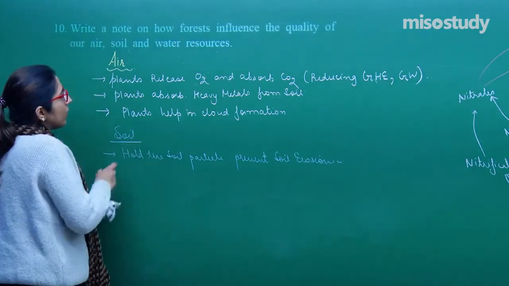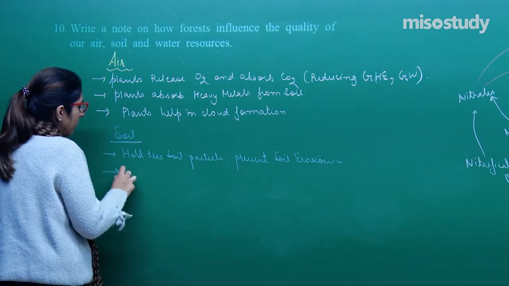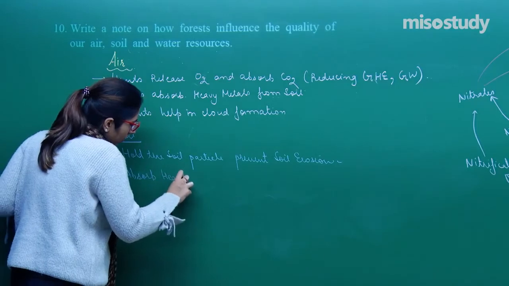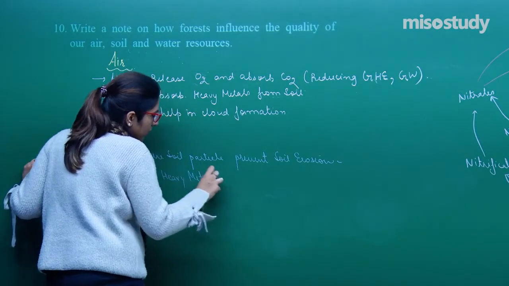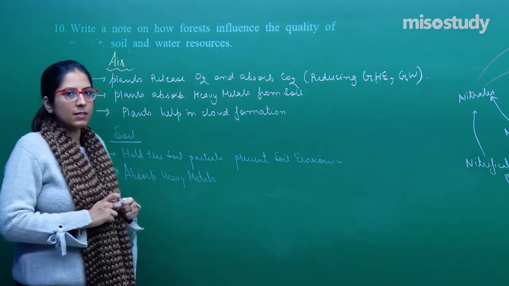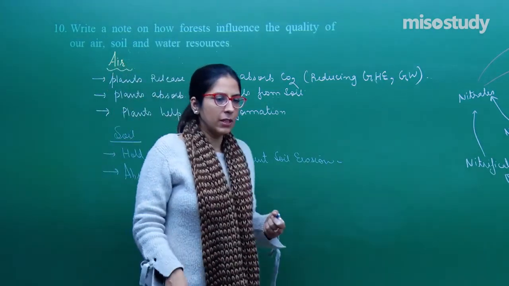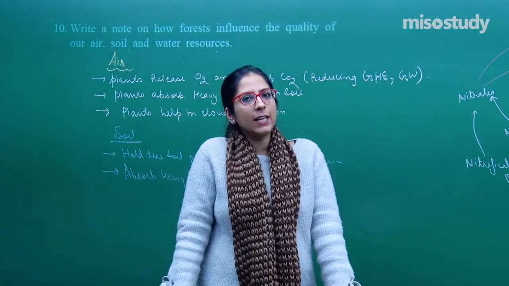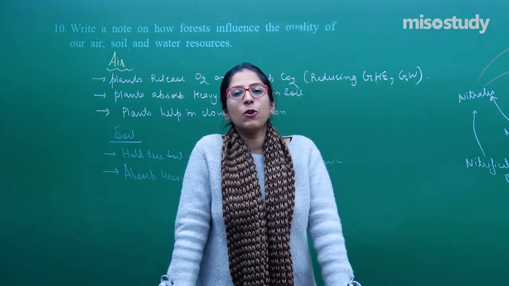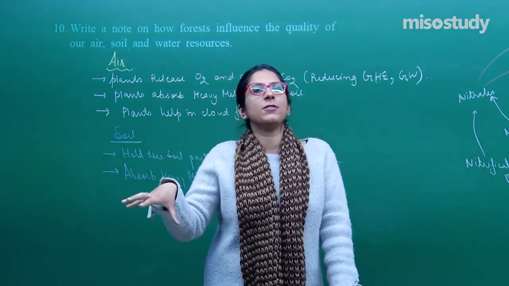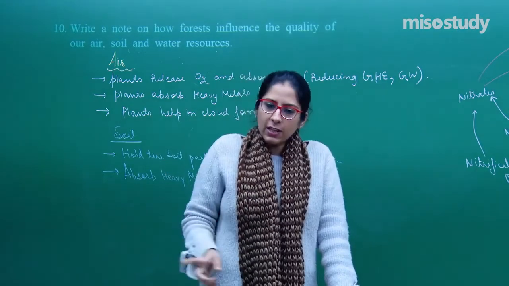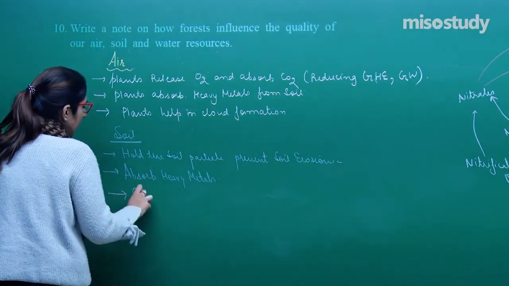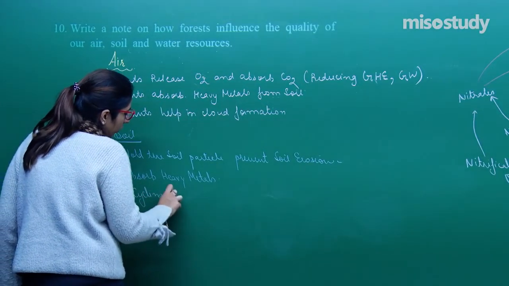Similarly, the next point you can write over here, the same point, that it absorbs heavy metals. Right? Now, suppose in an area plants are present, that means the organic substances or the litter will be present on the uppermost area, that is the A0. So in that area there will be growth of microorganisms. Because of these plants only the microorganisms are present, because the food is present. So it allows the cycling of nutrients as well. So the next point you can write, they help in cycling of nutrients.